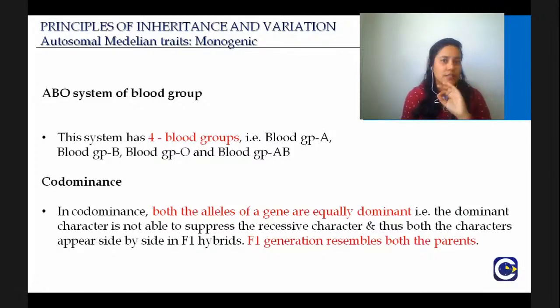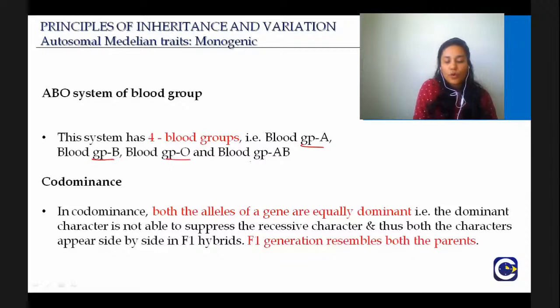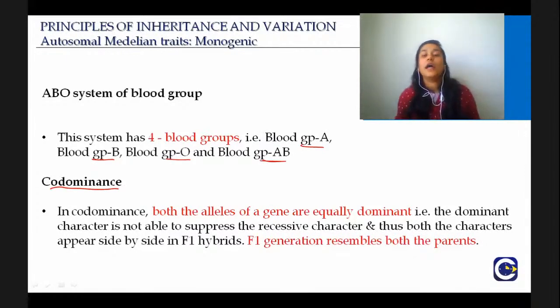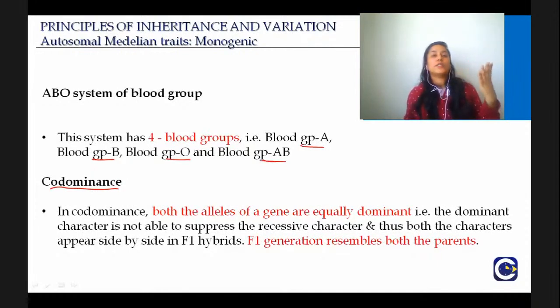So we all know, I think we have studied this for a lot of years now, that there are 4 types of blood groups: blood group A, blood group B, blood group O, and blood group AB. And then they follow a mechanism that is called codominance. Now we have always said that one allele is dominant, the other is recessive. If you remember, when we were studying linkage, incomplete dominance, and pleiotropy, we also studied a little bit about codominance. What are all these? These are deviations to Mendel's law.